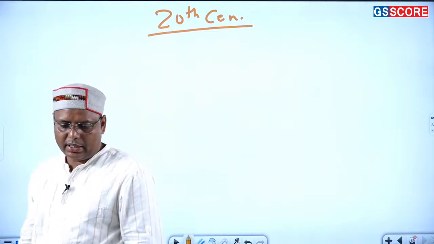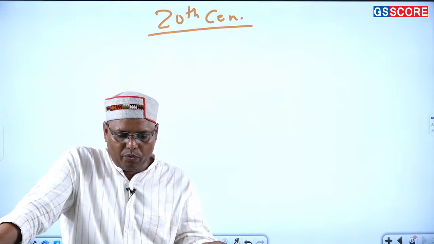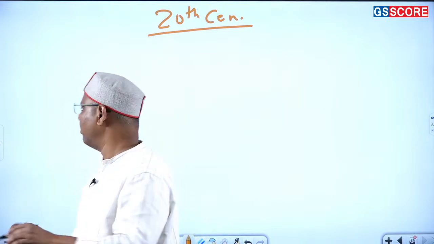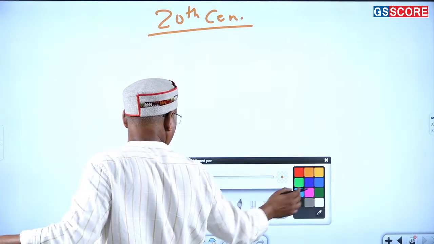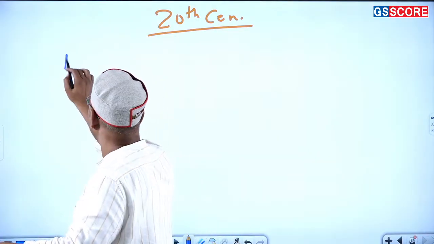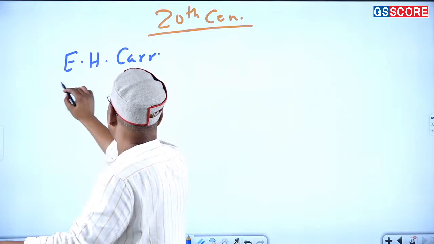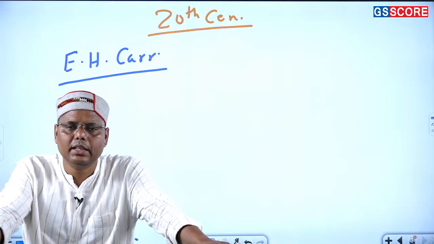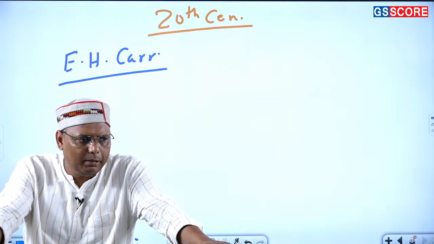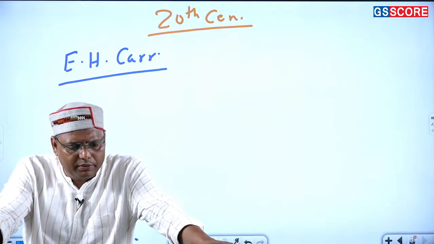Now in the 20th century also some of the great scholars are coming, and they had been defining history in their own ways. Okay? So among them there was one person that I have already discussed, and in fact, his contribution is undoubtedly greater. It is E.H. Carr. Now he wrote this book, What is History, and it was basically based on some lectures delivered by him in one of the universities.